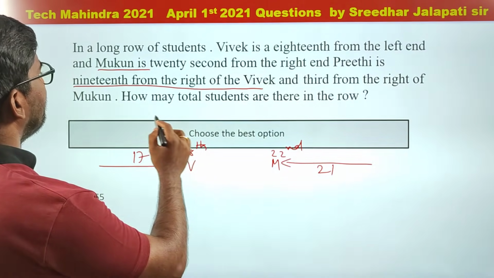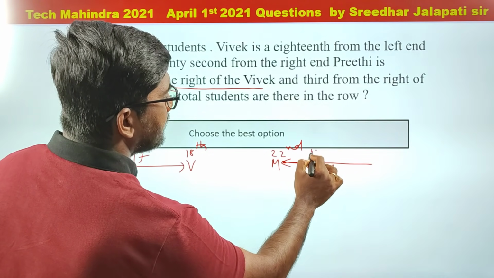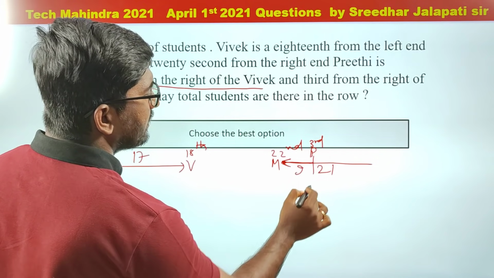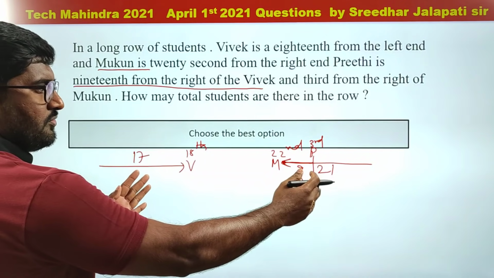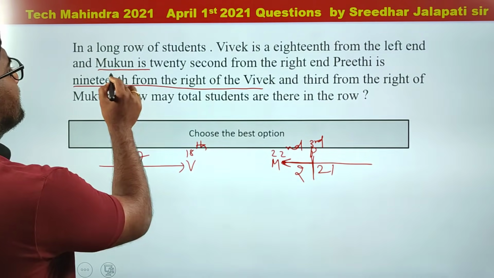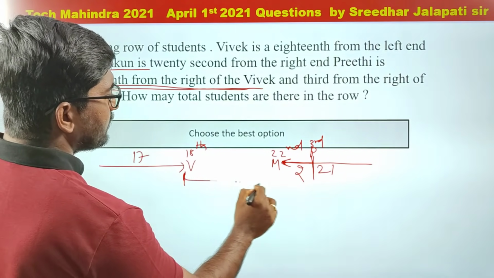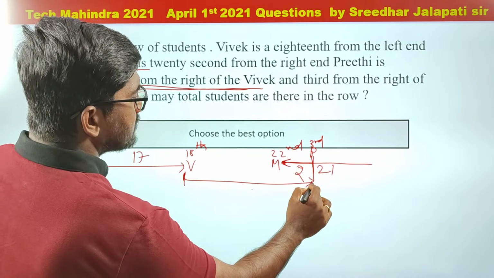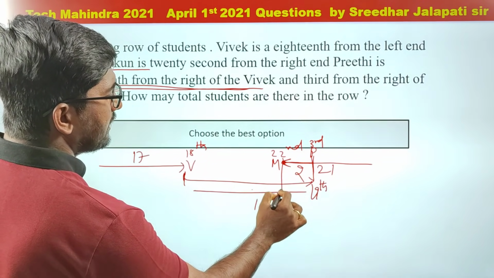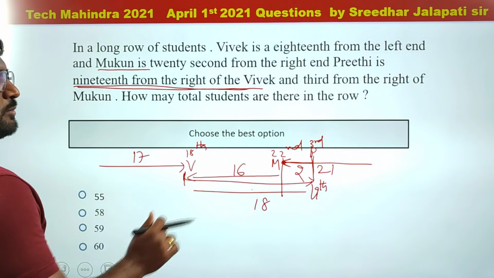And third from the right of Mukun. So third from the right of Mukun is Preeti. So if I take Preeti here, she is third from the right of Mukun. So how many between Mukun and Preeti? 2 people. As she is third from the right of Mukun, between Mukun and Preeti there are 2 people, and the same Preeti is 19th from the right of Vivek. From the right of Vivek, this position of Preeti is 19. So if this is 19, then how many to our left hand side? 18. Already 2 are here. So how many between Vivek and Mukun? 16. Between Vivek and Mukun, 16.